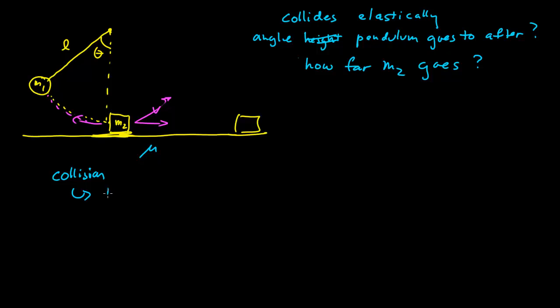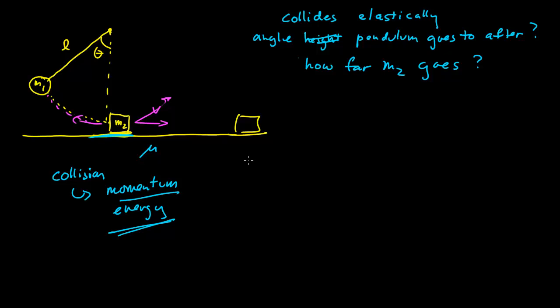But during the collision, we have momentum and energy. Well, we know there's friction here, but we're going to invoke the impulse approximation and say that this collision is going to happen so fast that the friction is not going to provide a significant impulse compared to the impulse of the masses on each other during the collision. So we're going to do the impulse approximation. We're going to conserve momentum and energy during the collision.